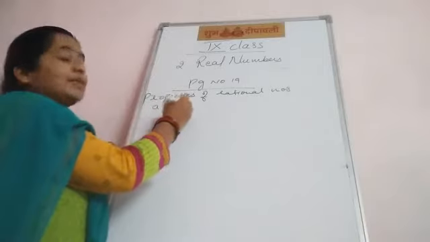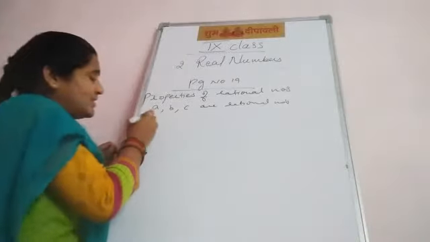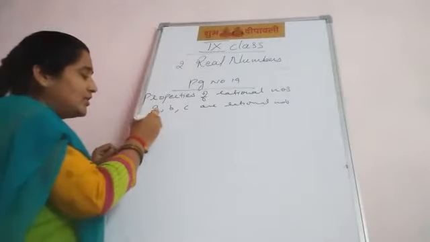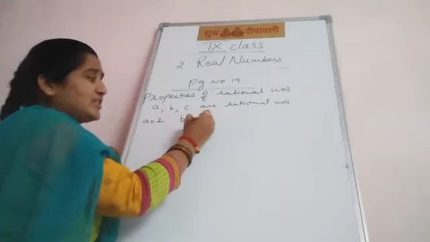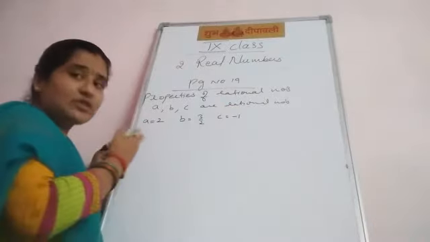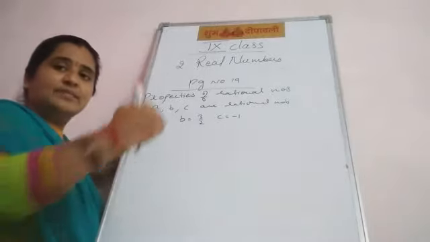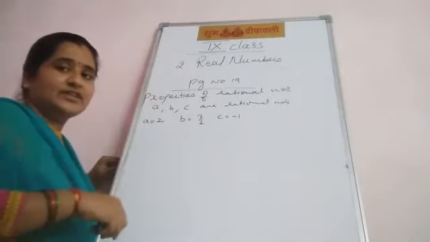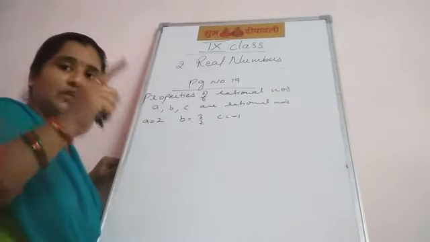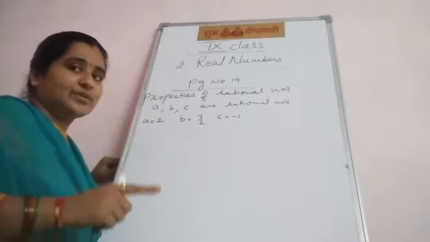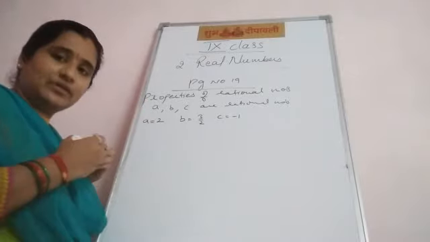First, a, b, c are rational numbers. You can choose any rational values. See, I am taking simple values. I will show all the properties by solving. a equal to b equal to 3 upon 2, c equal to -1. These all are rational numbers? Yes, why not? Rational numbers means what? All natural numbers, whole numbers, integers you can find in rational numbers. p upon q such that p, q belong to Z and q is not equal to 0. If q is equal to 0, we cannot define 1 upon 0. The value is not defined.